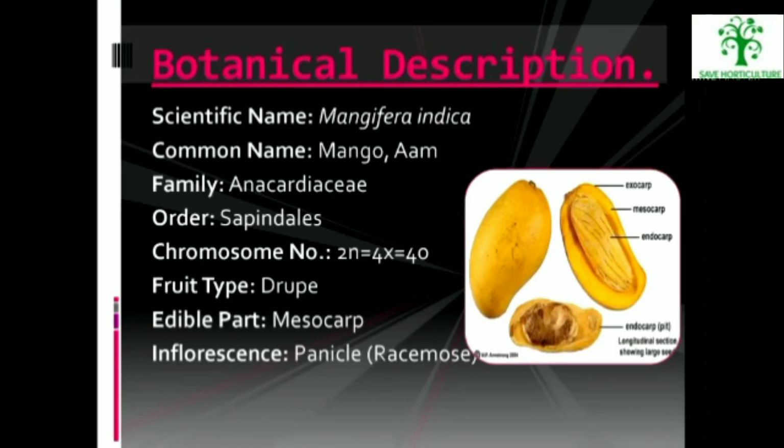Now comes the botanical description. Its scientific name is Mangifera indica. Common name is mango. It belongs to family Anacardiaceae. Order is Sapindales. Chromosome number is 40. Mango's fruit type is drupe and the edible part is mesocarp.